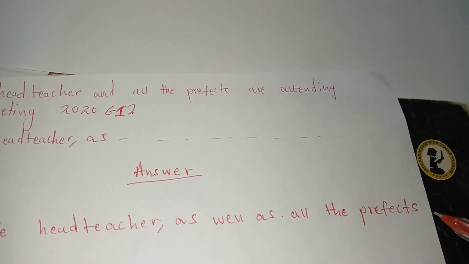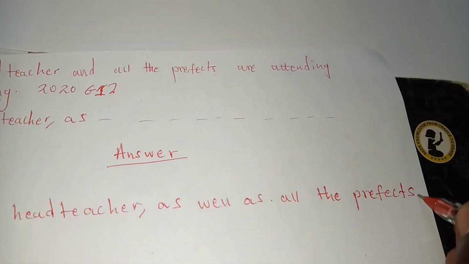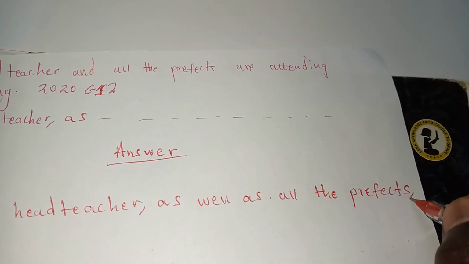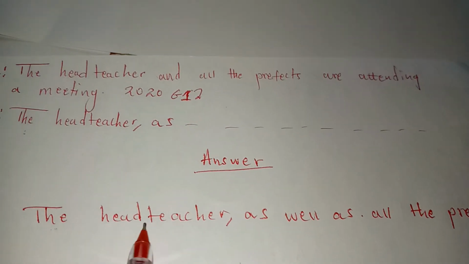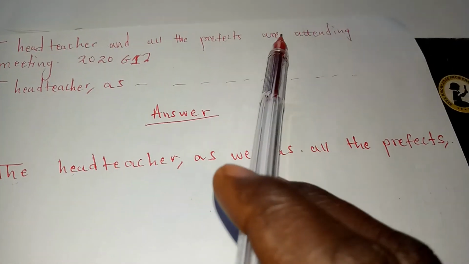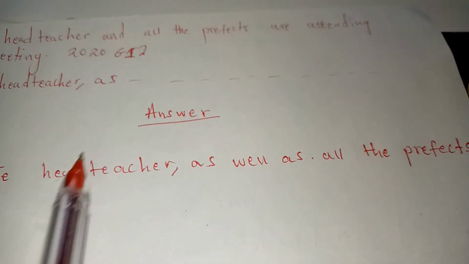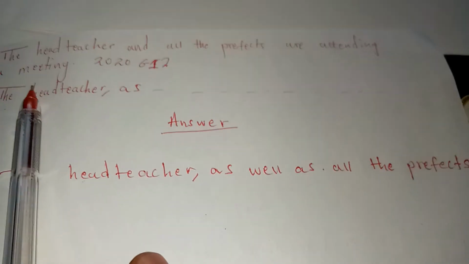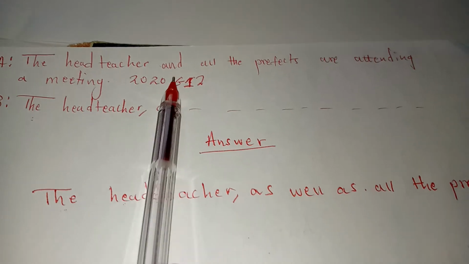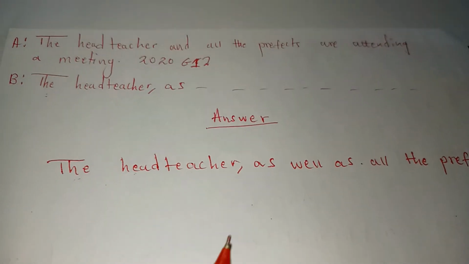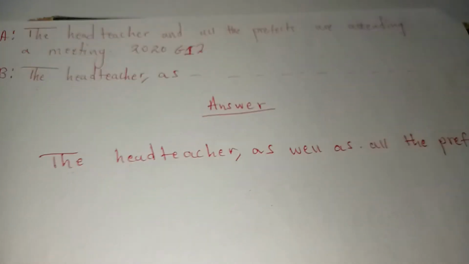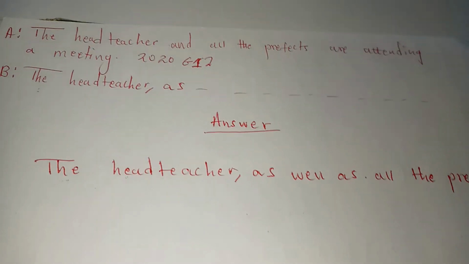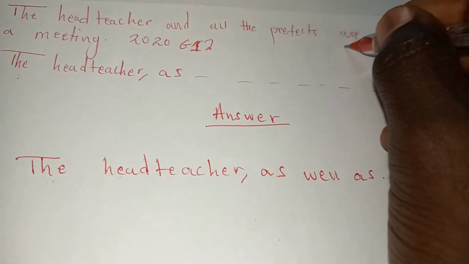We've mentioned the second subject, so we put another comma. Then the verb there should refer to the first subject, which is the head teacher. We are remaining with "are attending a meeting". Can you say "the head teacher are attending a meeting"? Absolutely not, because the head teacher is alone; it is a single word. So this "are" will change to "is".